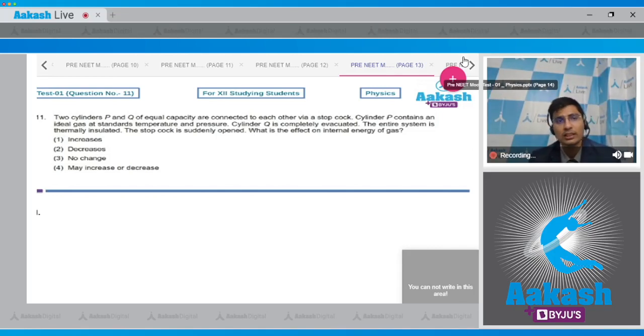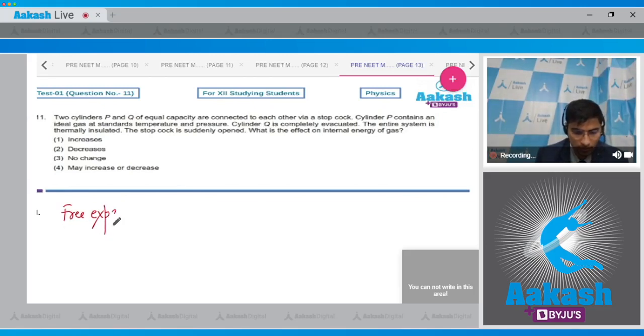So four options are there. It increases, decreases, no change, or may increase or decrease. Dear student, this is a case of a free expansion. As it is given that the cylinder Q is completely evacuated, that is, there is a vacuum there. And in the case of free expansion, the process is adiabatic, which means that delta Q is equal to 0. Also, the work done is also 0.